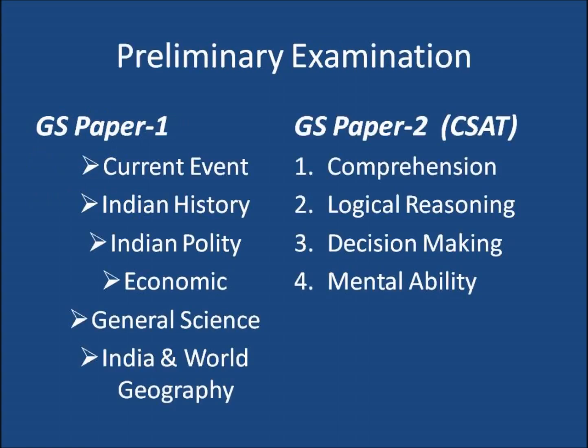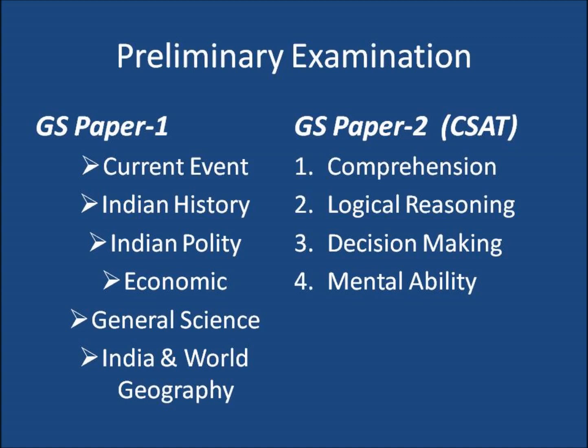Let us see about the pre-exam. There are two papers. First paper is GS. In current events, you have to see national and international news. For history, you have to read ancient and medieval history. For polity, you have to read fundamental rights, fundamental duties, DPSP, and preamble, and so on. For economy, you have to cover basic terms of economics and various government schemes and changes in government schemes. In science, you have to cover developments in the field of science. For geography, you have to see the atlas.